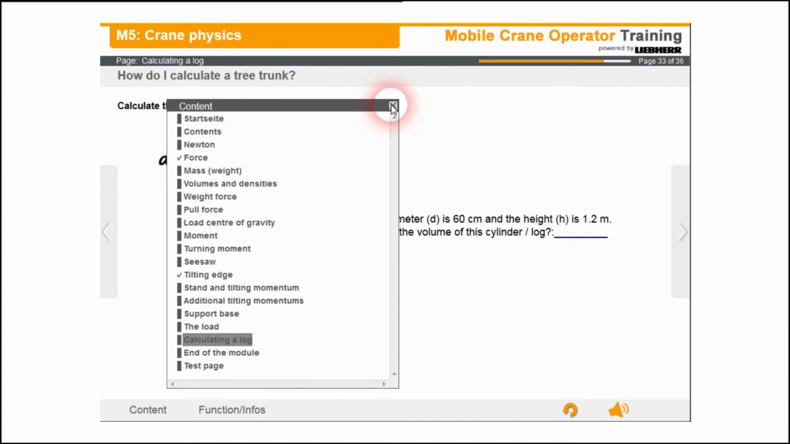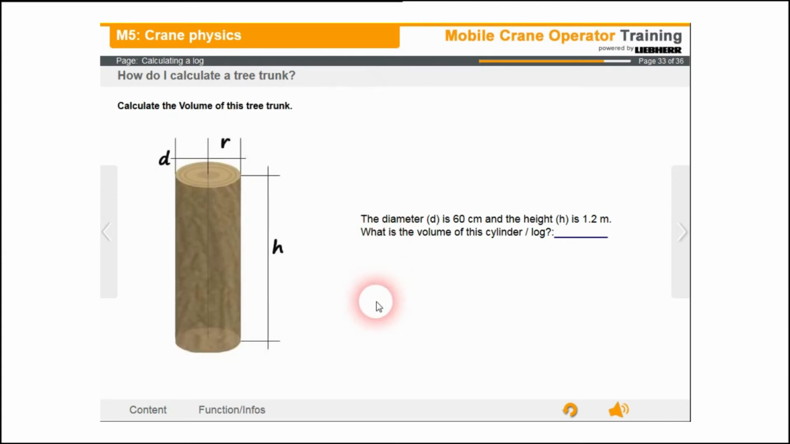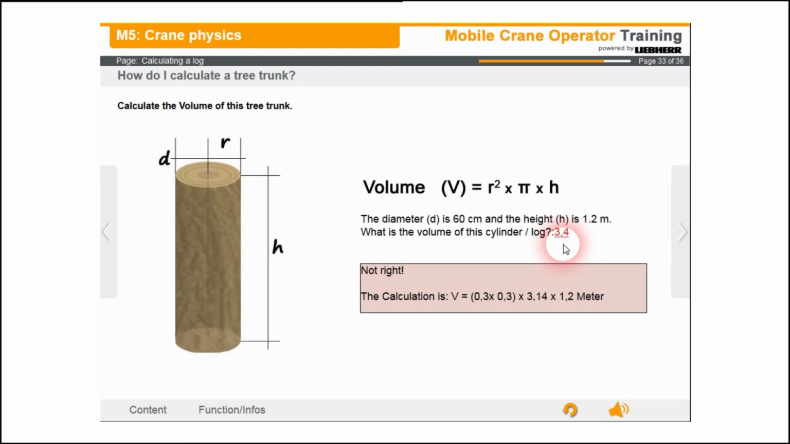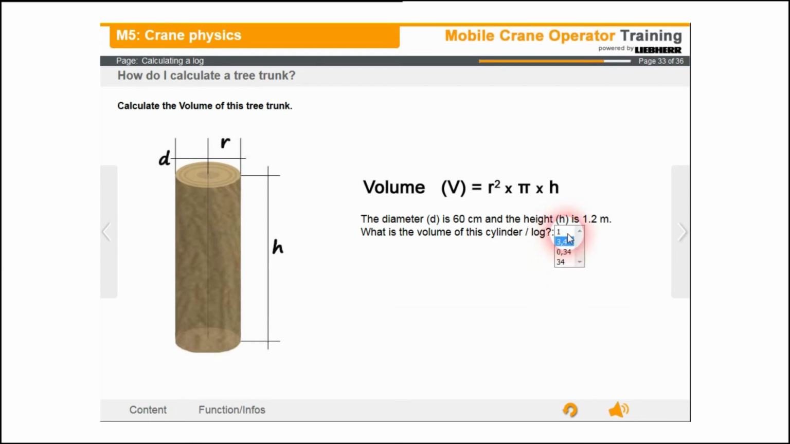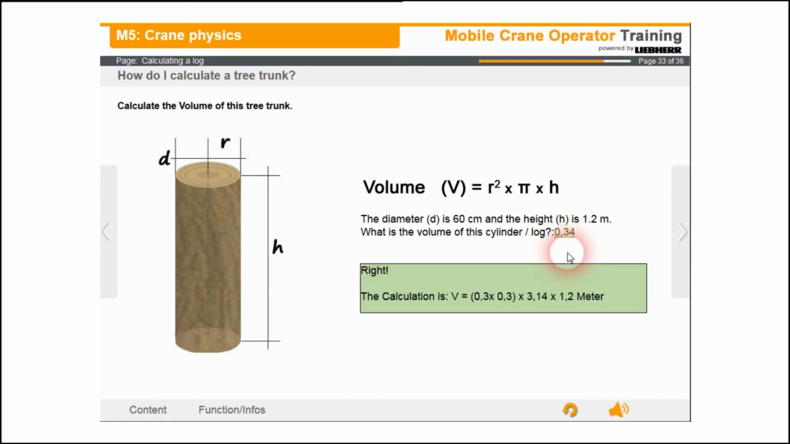To determine the weight of a tree, however, we must make another calculation, which is the calculation of a tree trunk, that is, a cylinder. The formula for calculating it is, no, that is unfortunately not the right weight. Very good. You calculated the right weight.